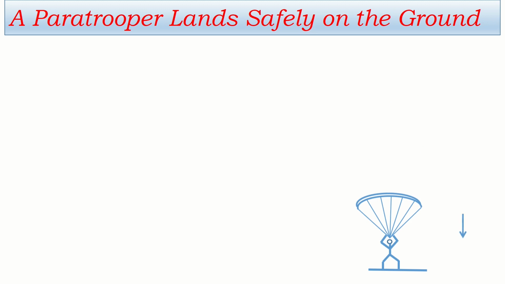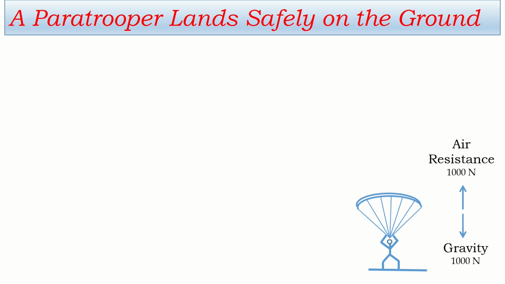The force with which he is falling is the gravity of the earth acting on his body and parachute. Let's say it is 1000 Newton. Just to understand the matter clearly, I am taking the value. It's not necessary to be 1000 Newton, but the air resistance which acts against gravity is equal to the same value.